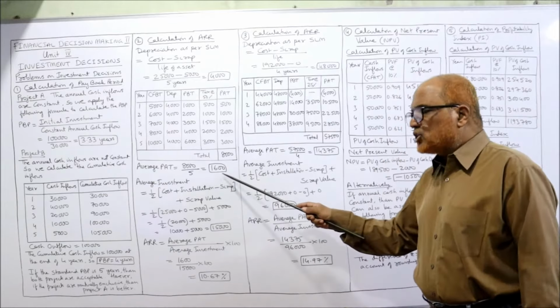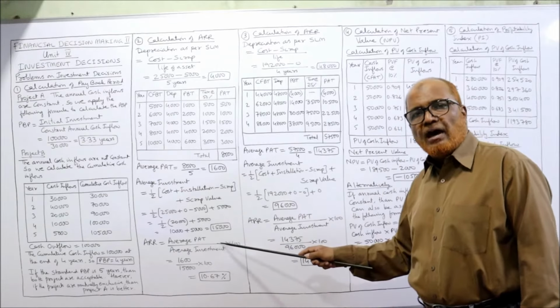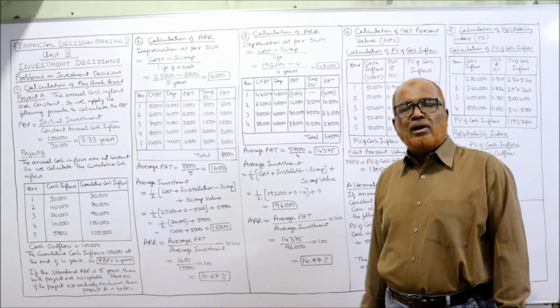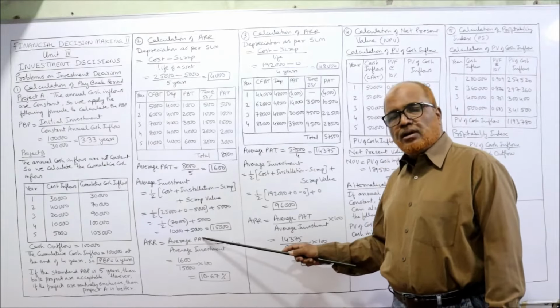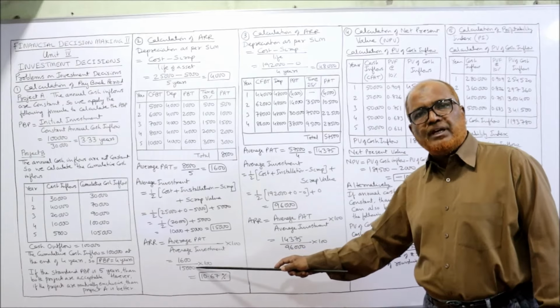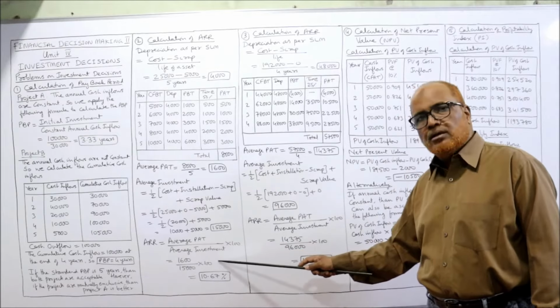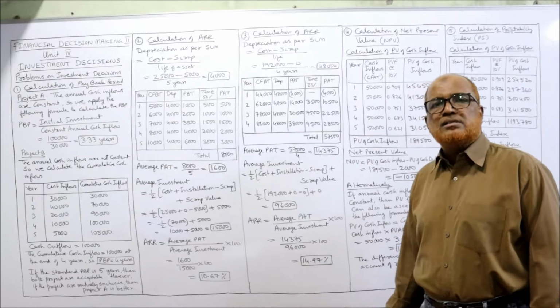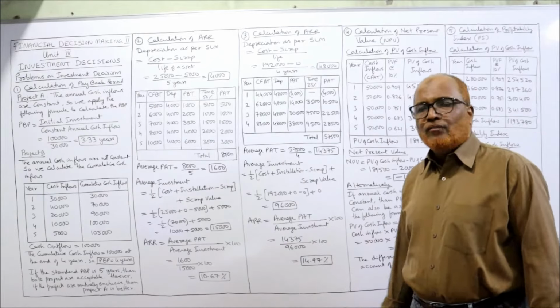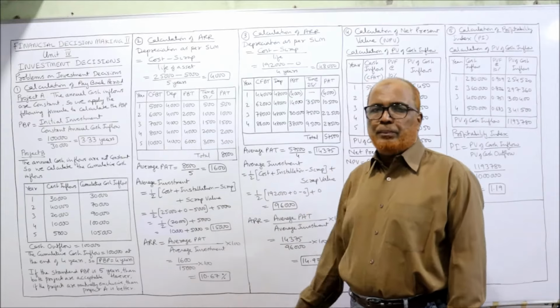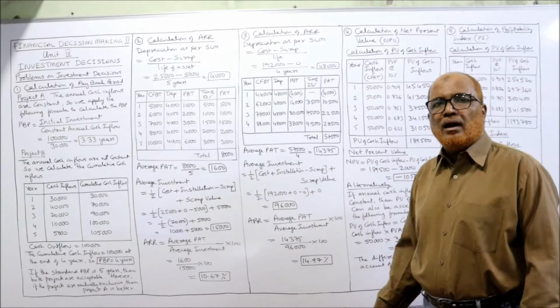So we got average PAT, we got average investment. The formula for ARR is average profit divided by average investment into 100. That is 1,600 divided by 15,000 into 100. We'll get 10.67%. This is called ARR. The first problem we have done on PBP, second problem on ARR.